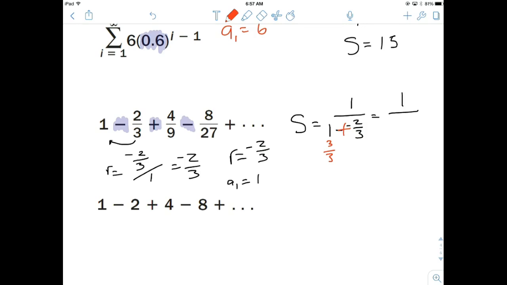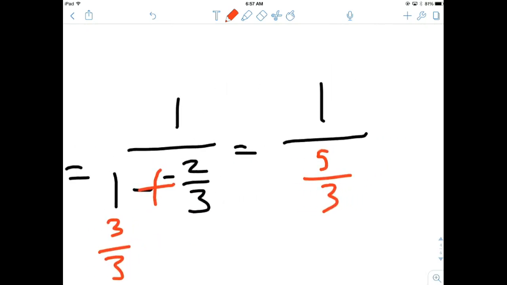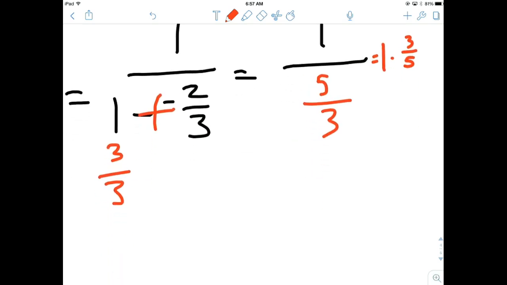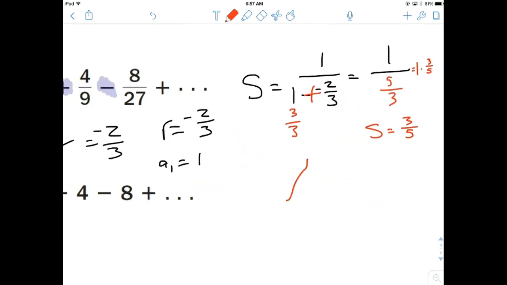That would be 5/3. Dividing is the same as multiplying by the reciprocal, so we can turn this into 1 times 3/5, and 1 times 3/5 is just 3/5. The sum is 3/5.